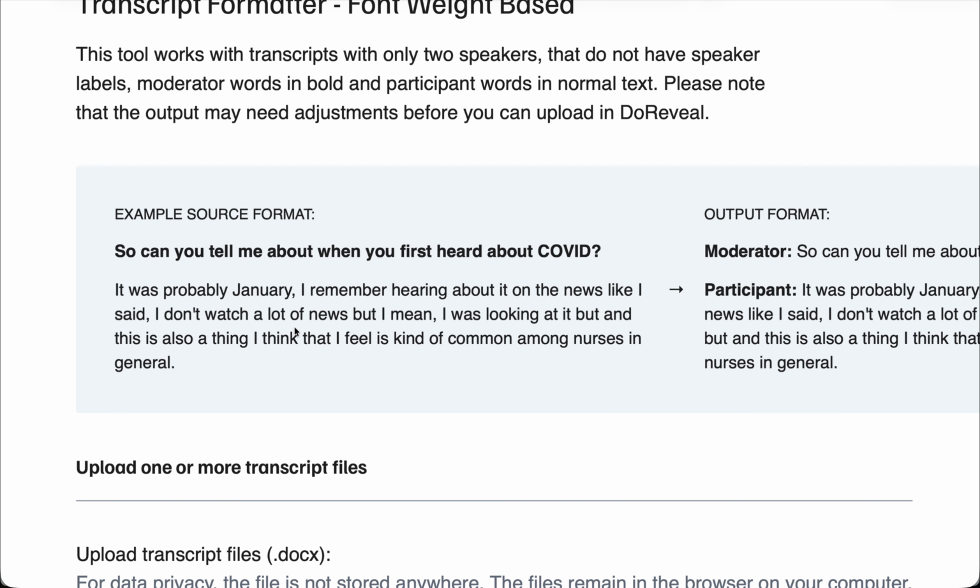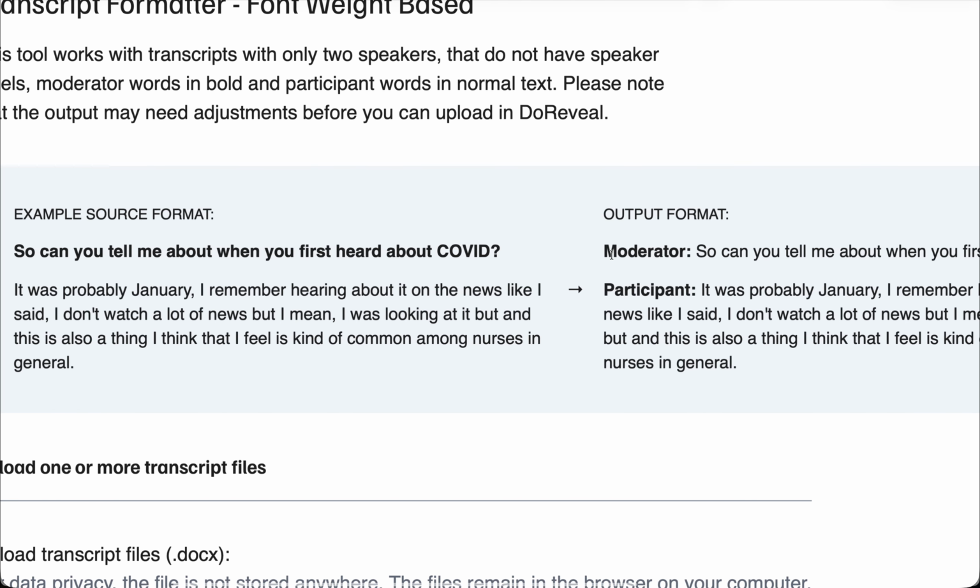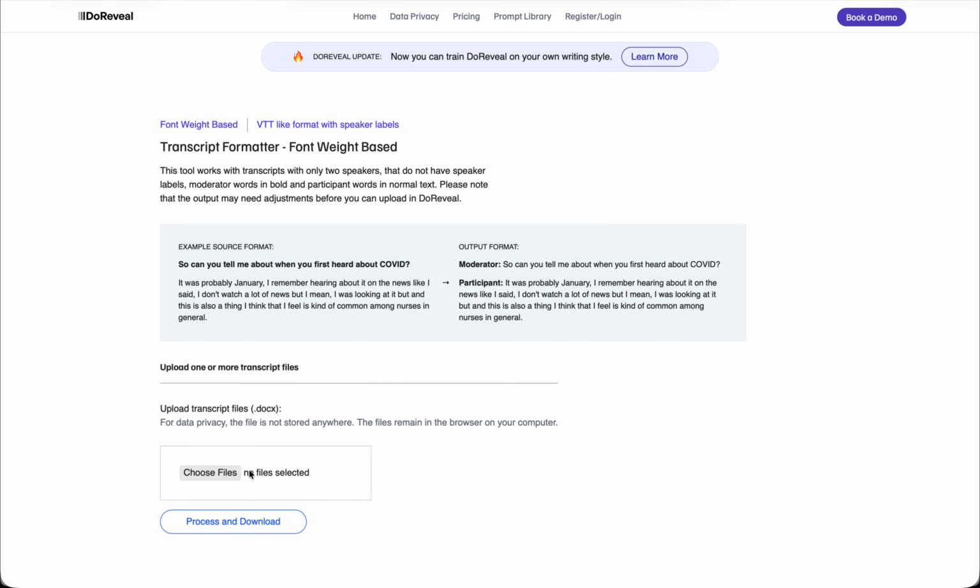But if it's an IDI and it's really just the moderator and the participant, then the moderator's words are in bold and the participant's words are in regular text. So based on that, we can infer what's going on, and we can provide an output by prefixing moderator and participant against this text. So that's what this utility does. You can simply bring in your document here, process and download, and then you will have an output like this, which you can then upload into DoReveal.